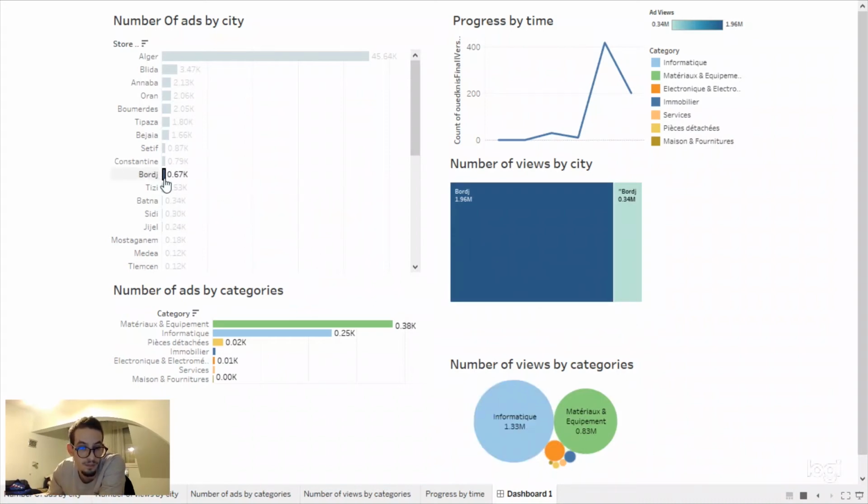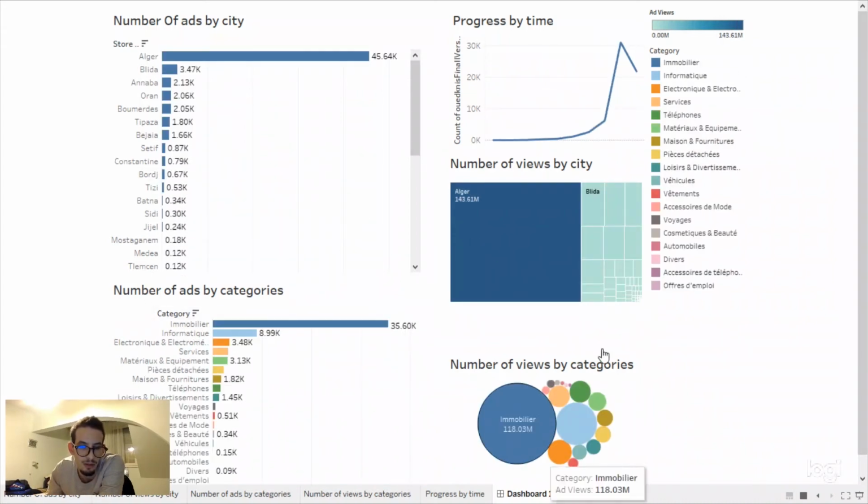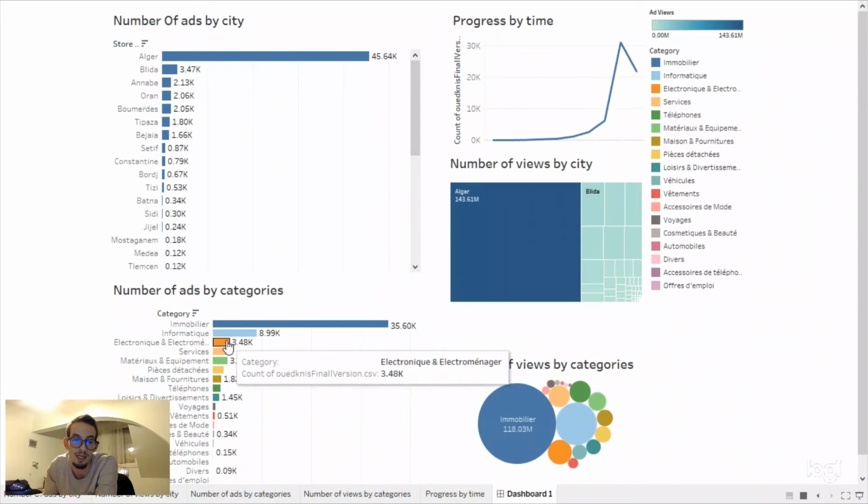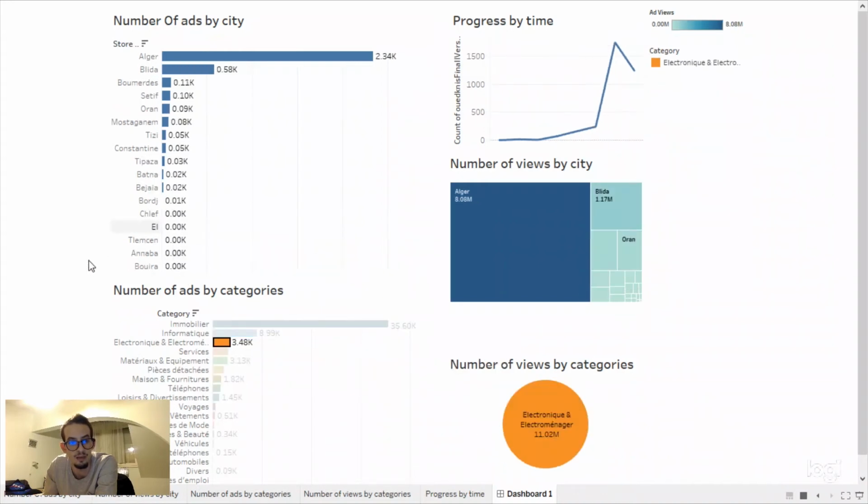Okay, anyway, also, let's for example choose immovable, or let's choose electronics and see what happens. Okay, electronics, of course, is always the majority category. The majority of advertisers are in Algiers, then Blida, Boumerdes, Setif, and so on. And if we check also,